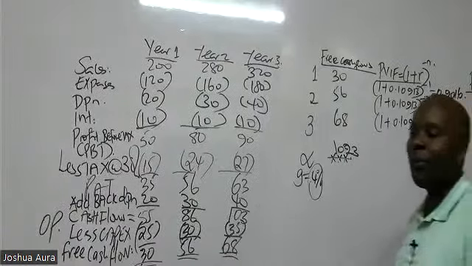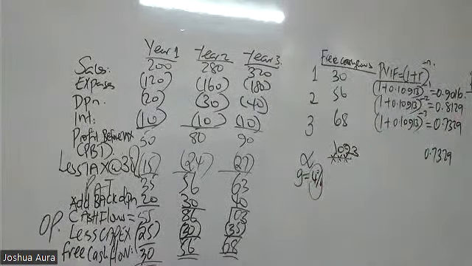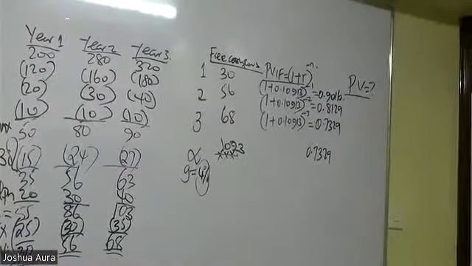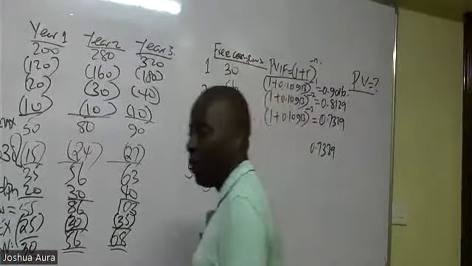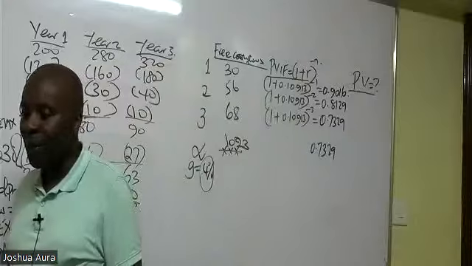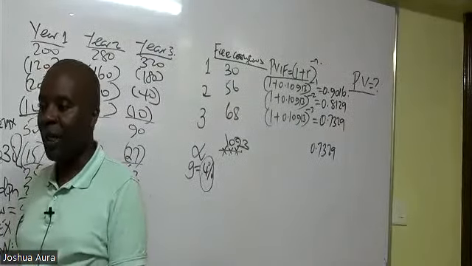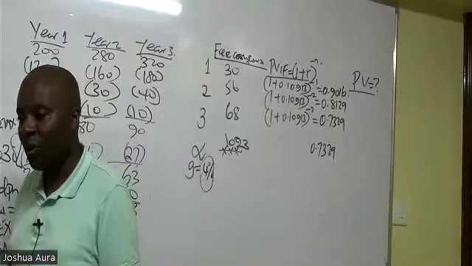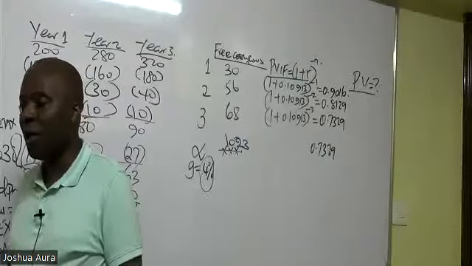Now create the last column for present value. So what do we have here? Present value, you can round off, even to 2 decimal places. Present value, you can round off.